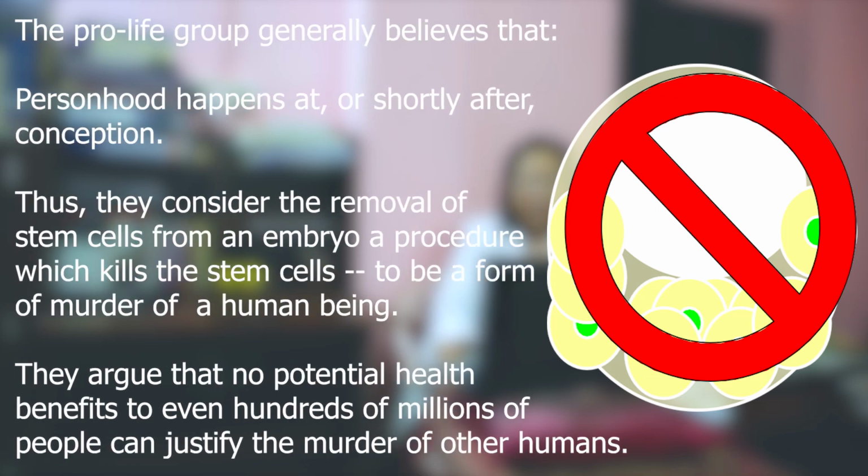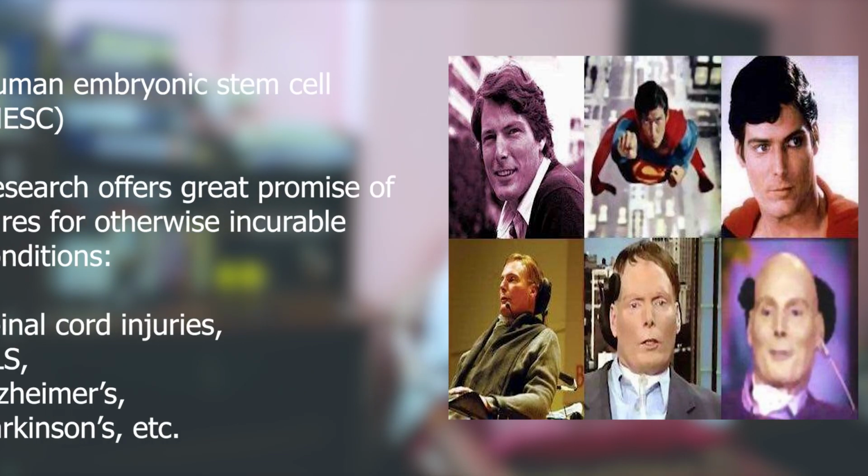There may be also religious debate over harvesting embryonic stem cells. The pro-life group generally believes that personhood happens at or shortly after conception. Thus, they consider the removal of stem cells from an embryo, a procedure which kills the embryo, to be a form of murder of a human being. So they argue that no potential health benefit to even hundreds of millions of people can justify the murder of another human. So why should we support?